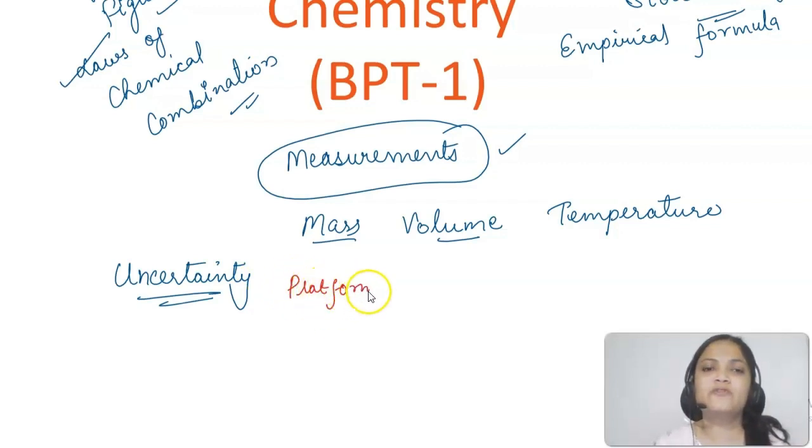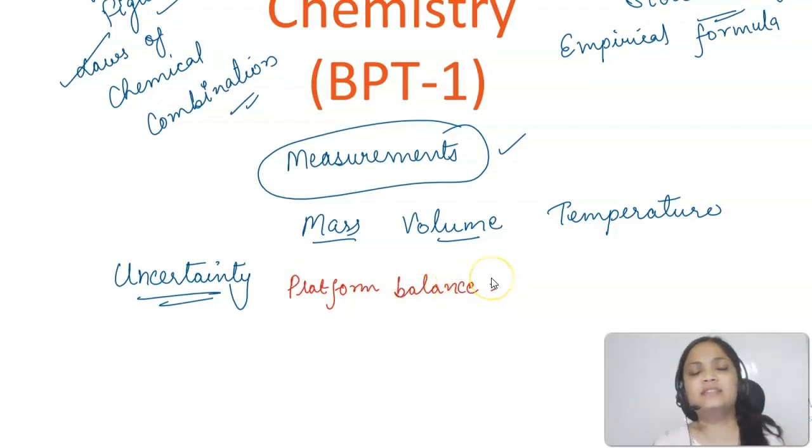These are different types of instruments that we have in our labs. This uncertainty actually creeps in because of the limitations in your measurements, or your measurement instruments as well. So the mass of that substance using the platform balance is found to be 9.4 grams.